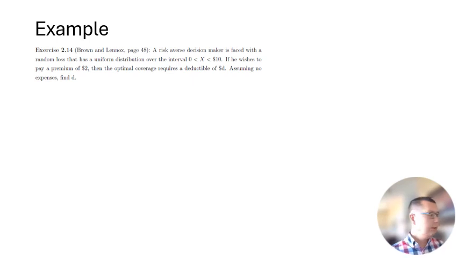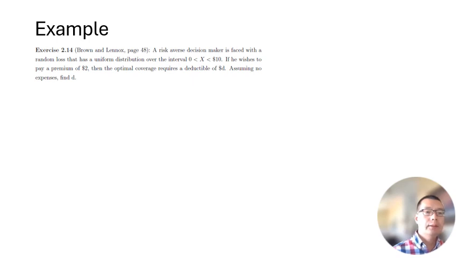Now let's look at this last example. A risk-averse decision maker is faced with a random loss that has a uniform distribution over the interval $0 to $10. If he wishes to pay a premium of $2, then the optimal coverage requires a deductible of $D.